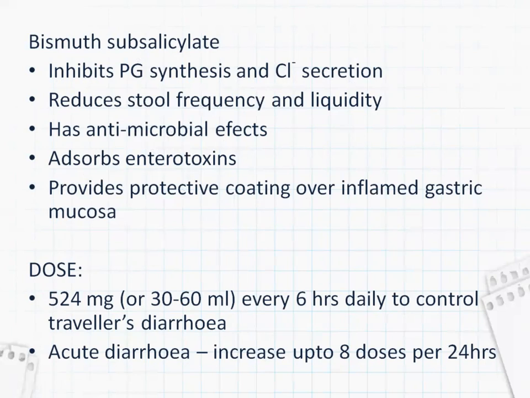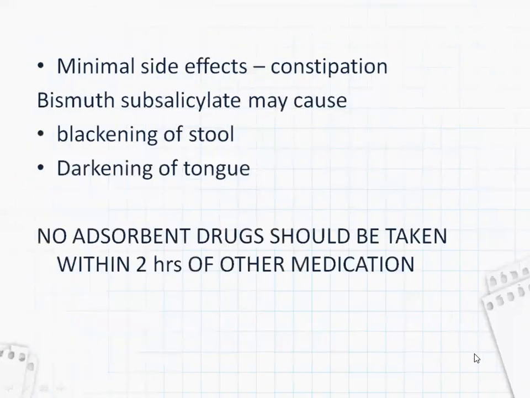Coming to the dose, 524 milligrams or 30 to 60 ml every 6 hours daily to control traveler's diarrhea. In case of acute diarrhea, it can be increased up to 8 doses per 24 hours. There are minimal side effects of these drugs because they are not systemically absorbed. So, minimal side effects. It might cause constipation.